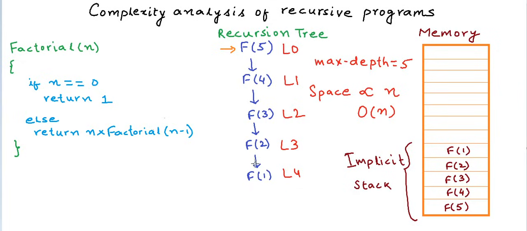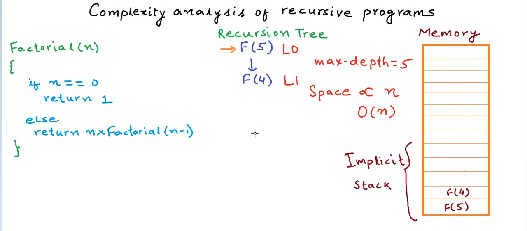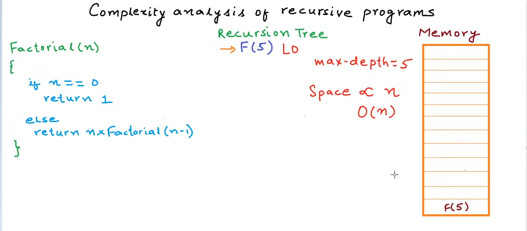And now f1 resumes, and f1 finishes and it is also removed or popped from the stack. And now f2 resumes and f2 is also removed from the stack once it finishes. So we are trying to show you a simulation of how this stack is growing and decreasing as the recursive calls finish. Now f3 finishes and f4 resumes. Finally f4 finishes and f5 resumes, and I'll remove this stack that I've written over here. Now f5 finally finishes and returns to its caller, maybe the main method, and is removed from the stack. Now I'll also remove this f5 from the memory here because this also finishes and returns.